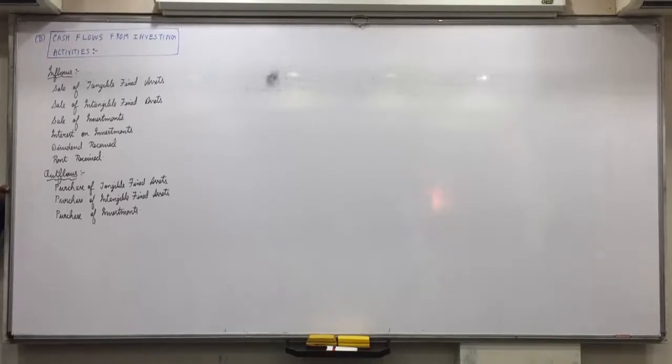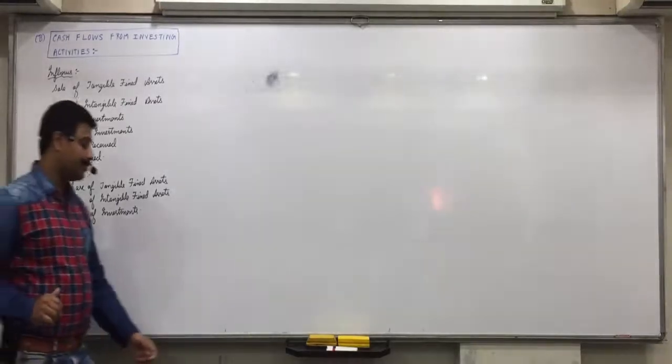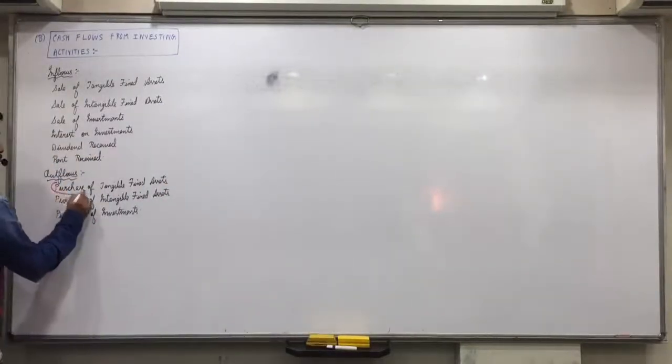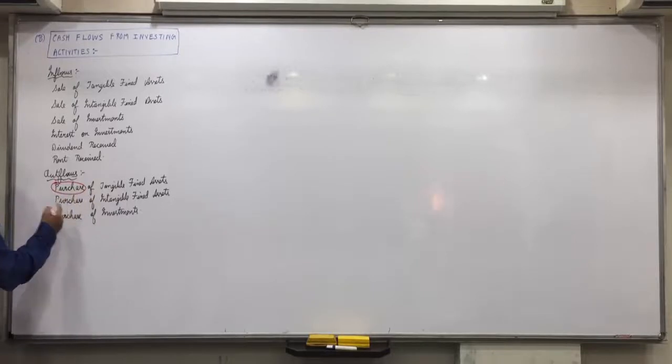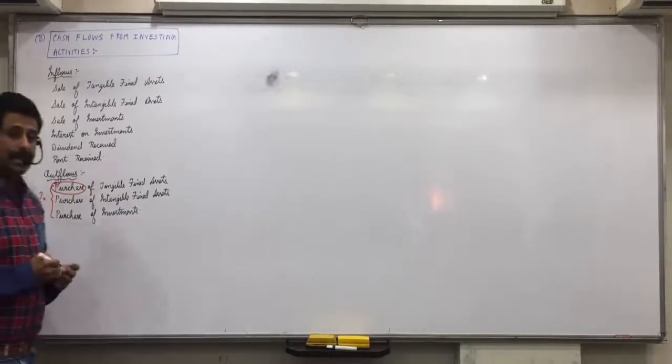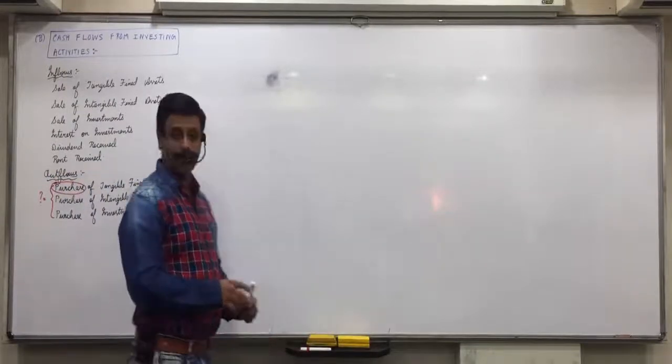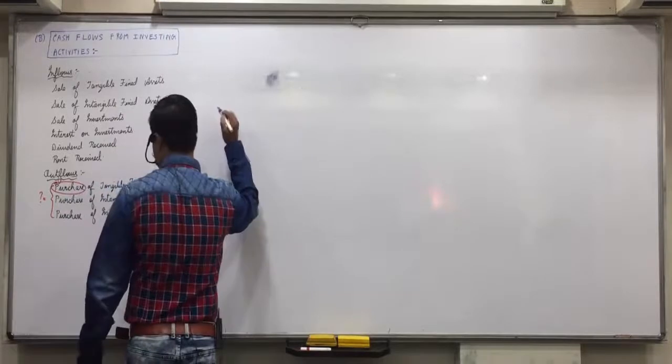Now generally one working will be required in investing activity, that is making a ledger account of fixed assets, tangible or intangible, and investments, because generally this will be missing. Purchases of maybe tangible, intangible or investments will generally be missing. And how will we find this missing figure? By making the ledger account. So understand how to make this ledger account, everyone.